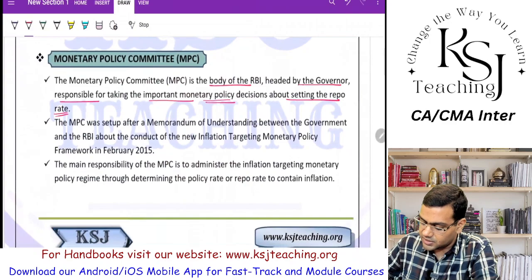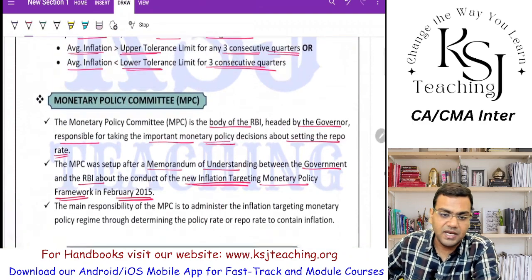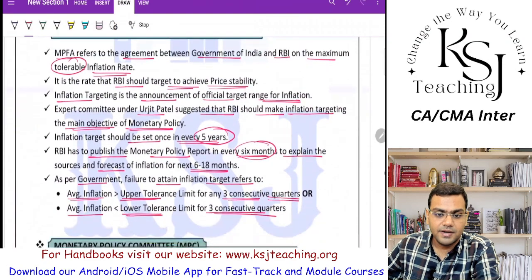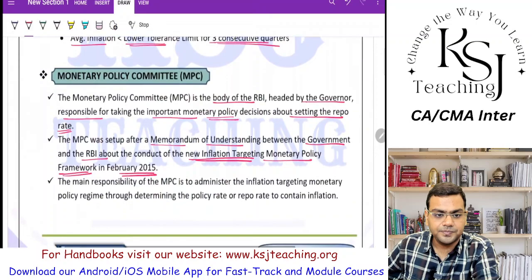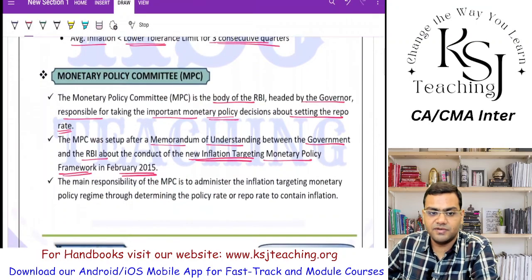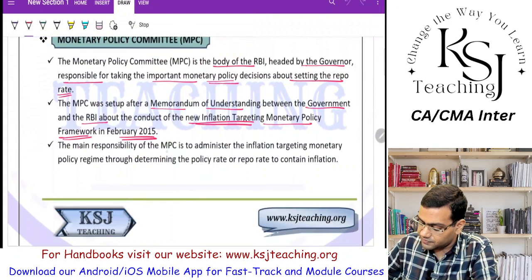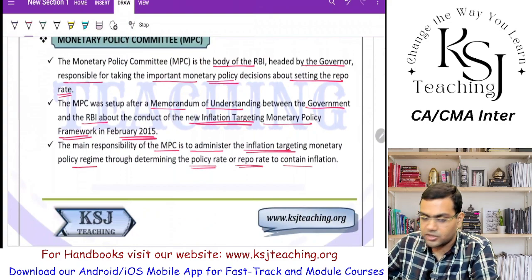The MPC was set up after a memorandum of understanding between the government and the RBI about the conduct of the new inflation targeting monetary policy framework in February 2015, for the implementation of this, right? So this was formed then. The main responsibility of the MPC is to administer the inflation targeting monetary policy regime by determining the policy rate, or the repo rate, to control inflation, right?